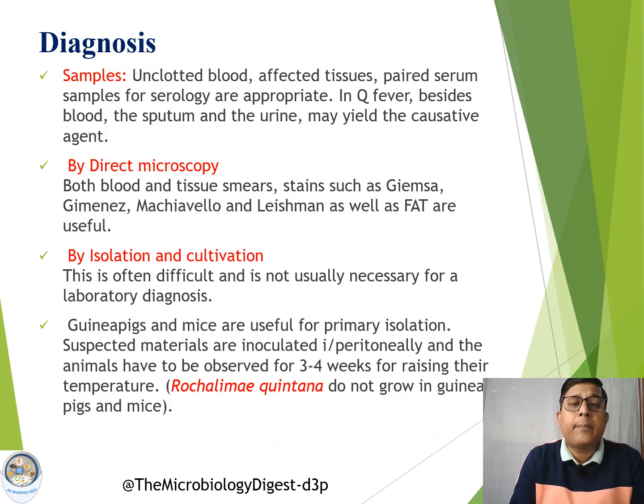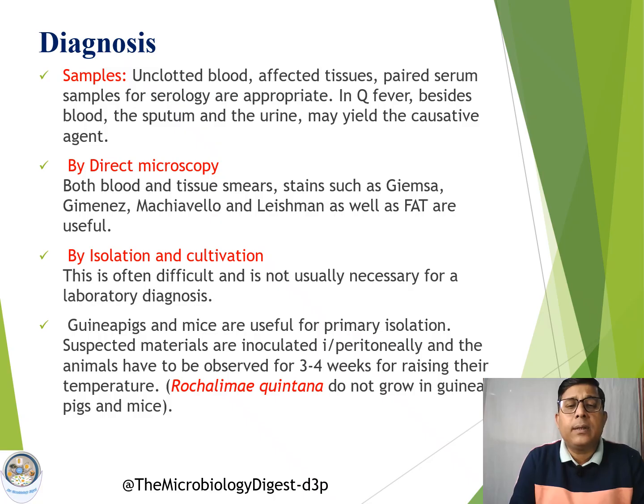Then we can go for direct microscopy, and we can go for isolation and cultivation, although it is very difficult and not generally practiced, but still we can go for primary isolation by using animal models.